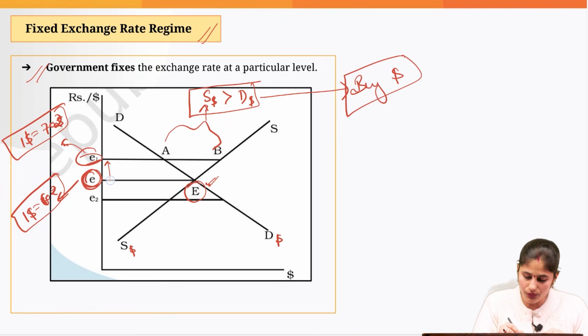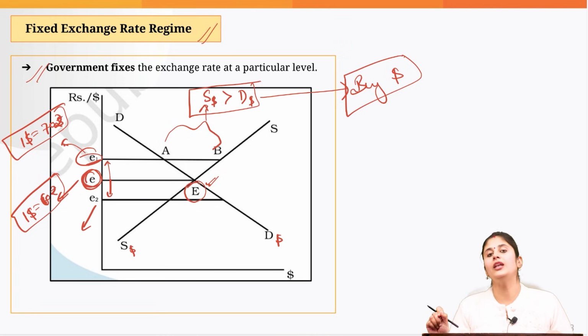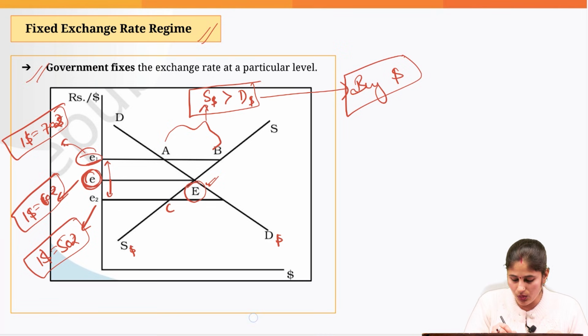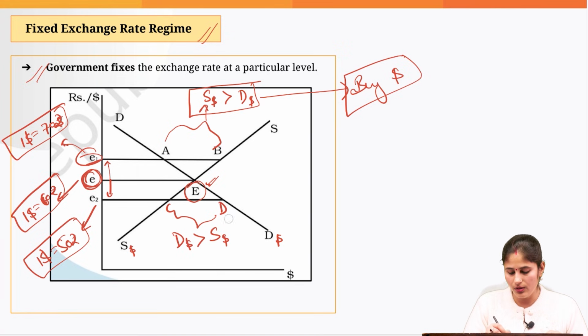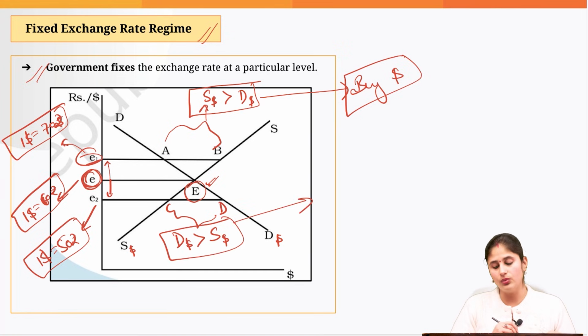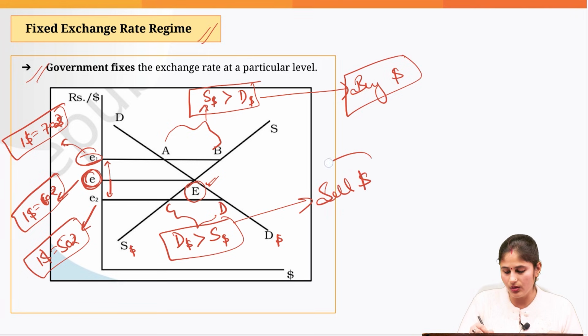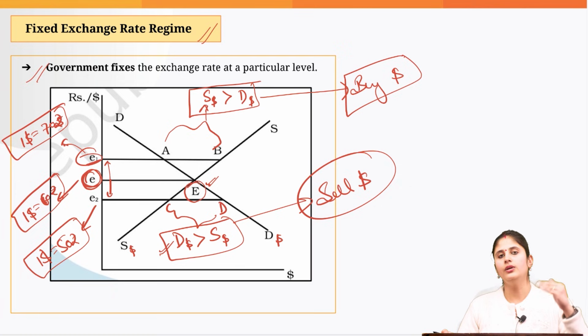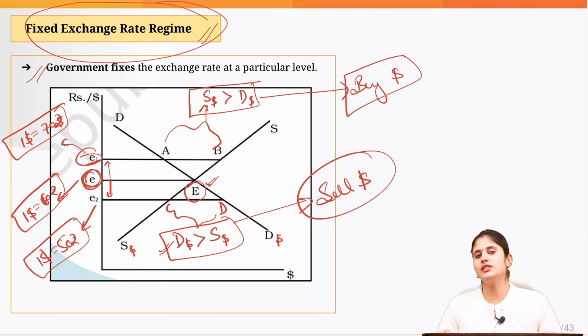In case I want to move from E to E2, here what I am doing is revaluation. So here $1 would become equal to 50 rupees. In this case, just look at C and D: here demand for dollar is greater than the supply of dollar. So what will I have to do? I'll have to sell dollars to satisfy this excess demand, and that's how you can do devaluation or revaluation. This is associated with the fixed exchange rate regime.